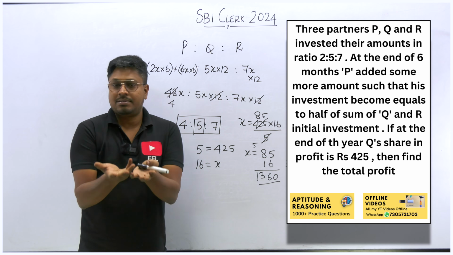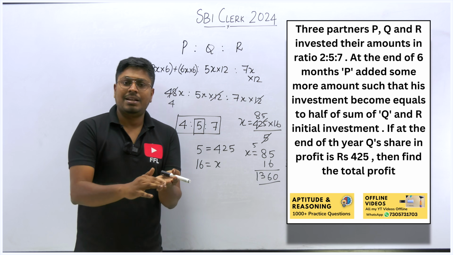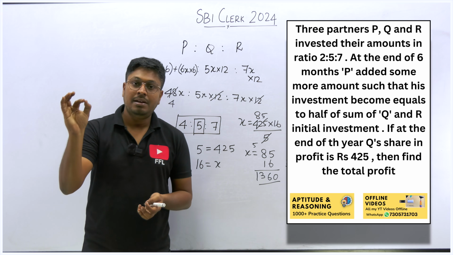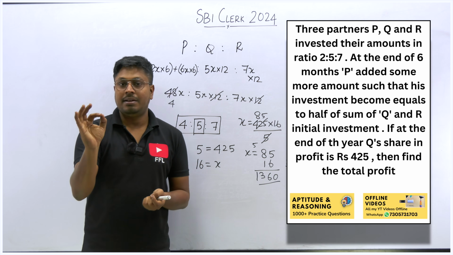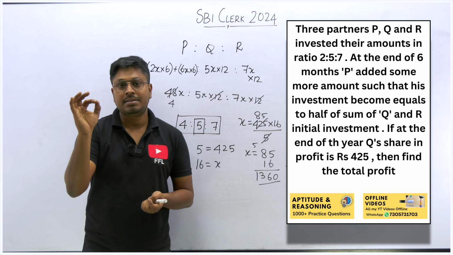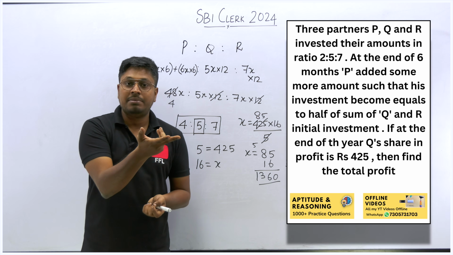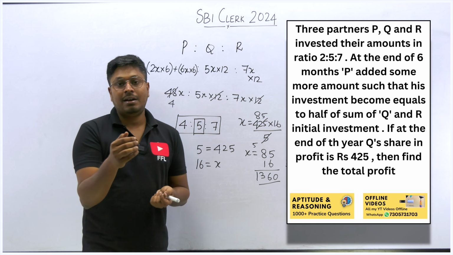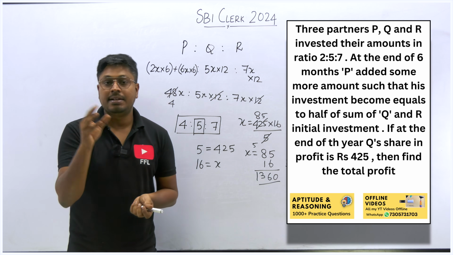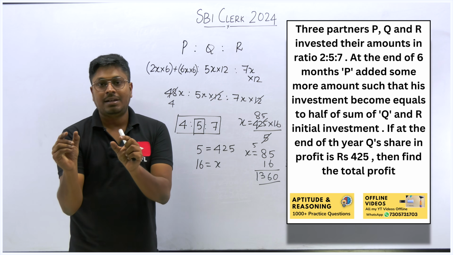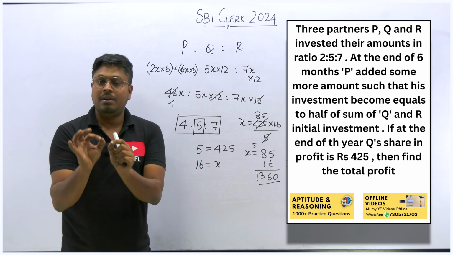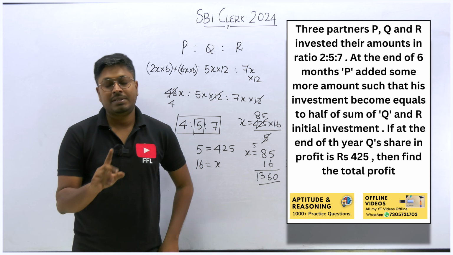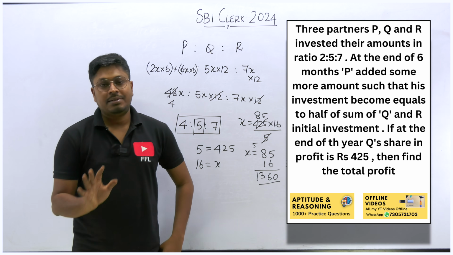That's the reason. It does not contain any formulas, or any huge calculation, nothing like that. The only thing you have to do is understand the question properly: how many years the business has been run, how many persons are there in the business, how many persons initially joined the business, whether any person is leaving at some point, or any person has joined, or some more amount will be added at some point. You have to be careful on that. Once you understand it, solving an entire partnership question will be easy. You can get 1 mark within 45 seconds, but practice is more important, right?